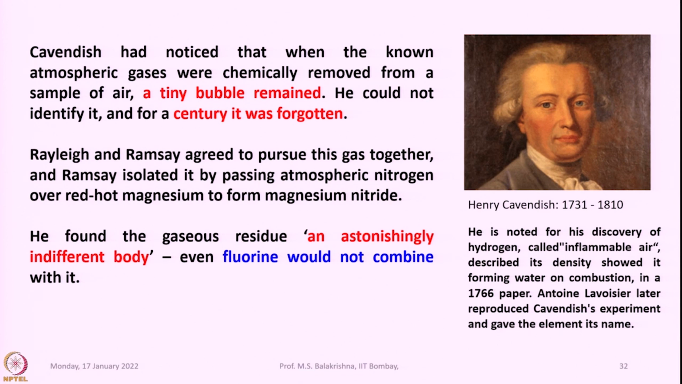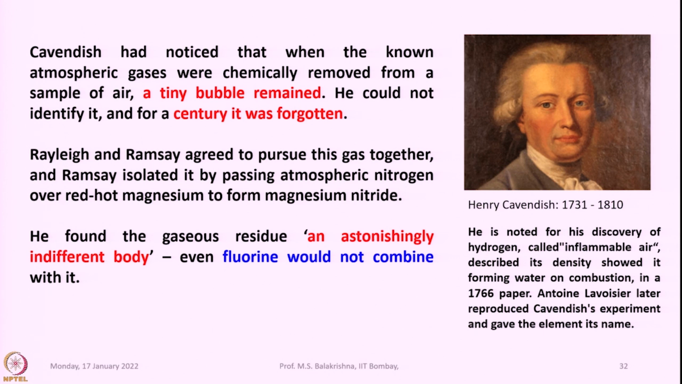So, that means a very small quantity of gas that was left after completely consuming the nitrogen by treating it with red hot magnesium was found to be inert even towards fluorine. Fluorine is the most reactive element and it can combine with literally any element present in the periodic table. That is the reason he says it is an astonishingly indifferent body, and even fluorine would not combine with it.